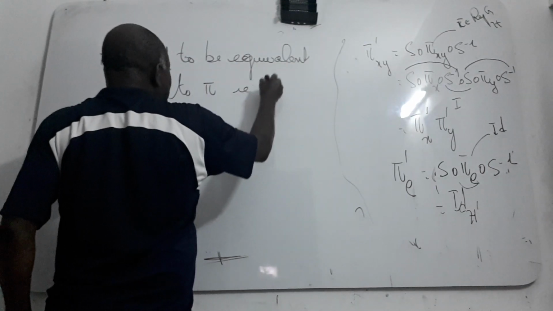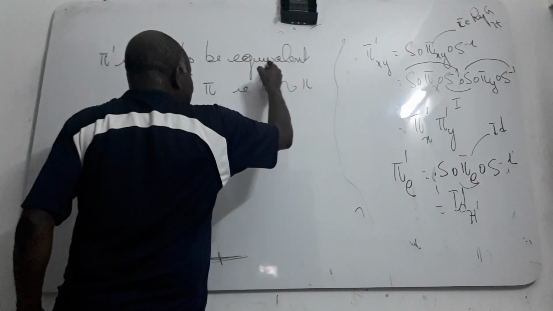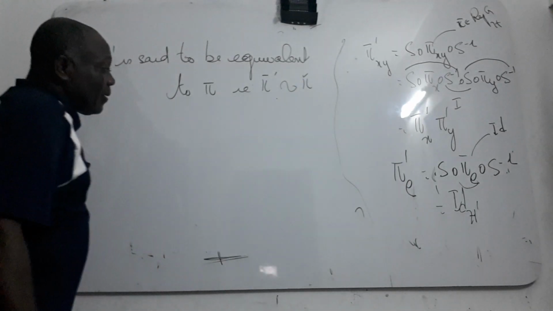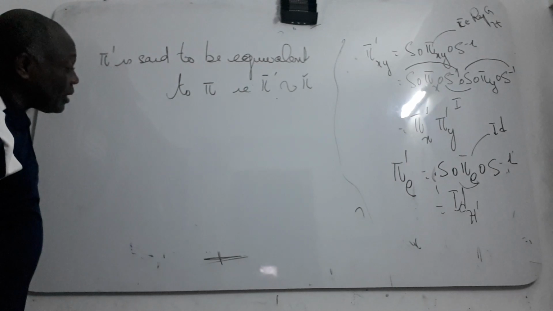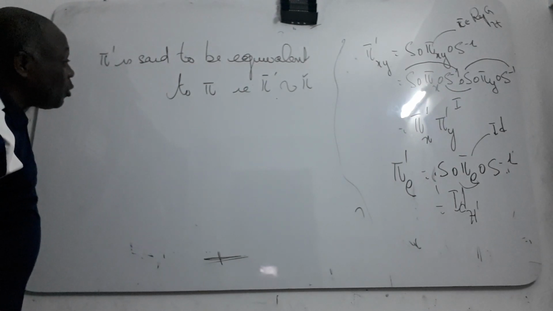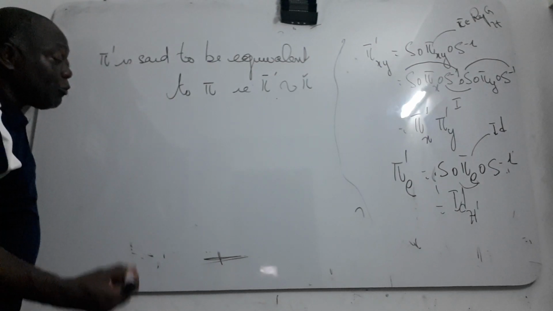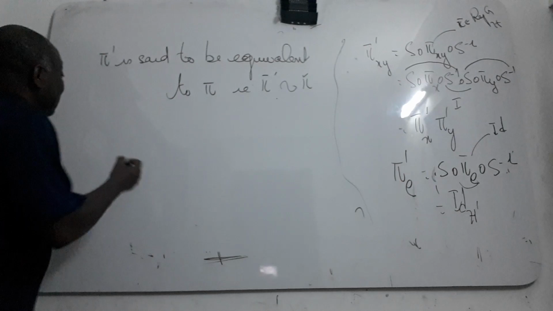You say that pi prime is equivalent to pi. This is an equivalence relation. So I can define also the class of representations of a group that are equivalent. Now I give you the definition.